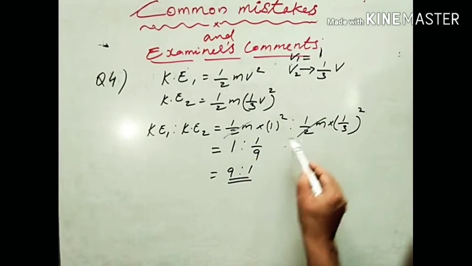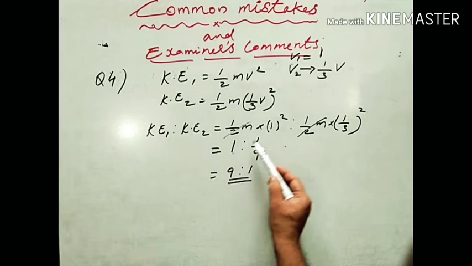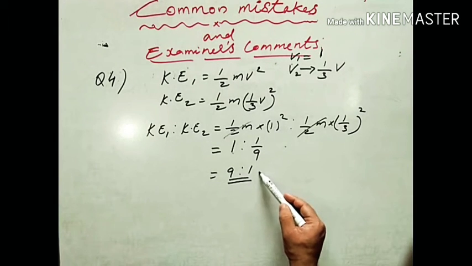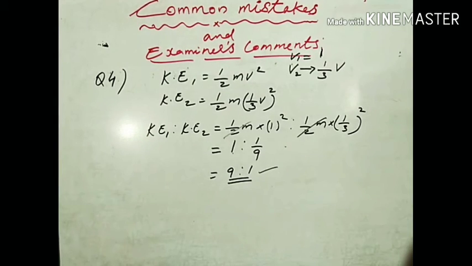So half m and half m get cancelled. We are getting it as 1 ratio 1/9, that is equal to 9 ratio 1. So this is the correct answer. 9 ratio 1. So this is the change in kinetic energy.